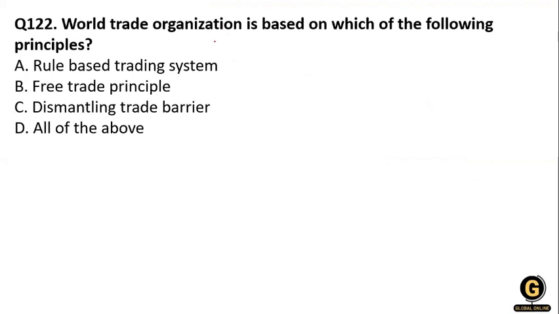Rule-based trading system, free trade principle, dismantling the trade barrier, and D, all of the above. So you know the core principle of the WTO.